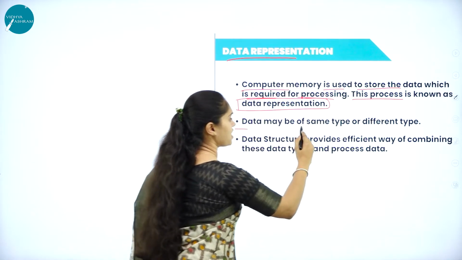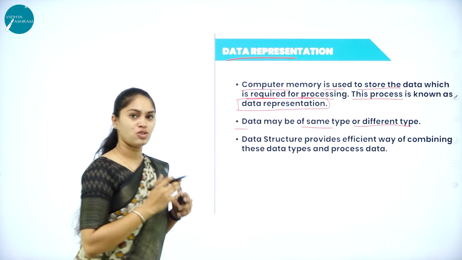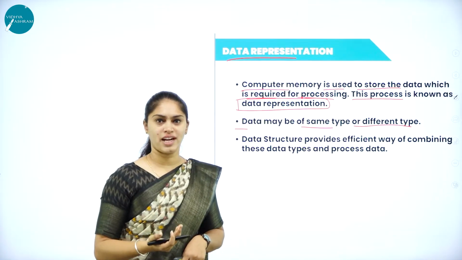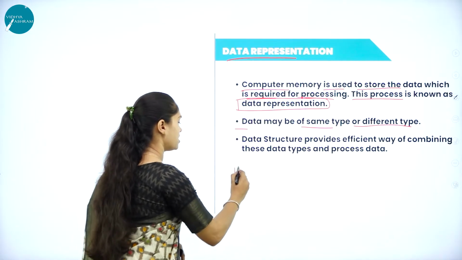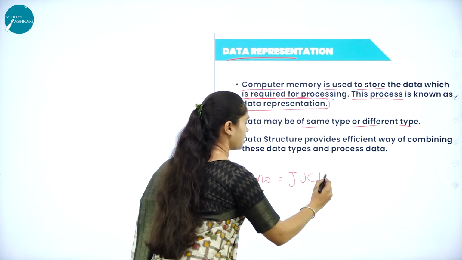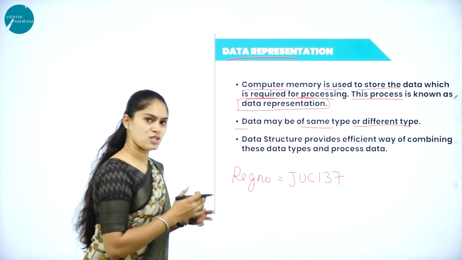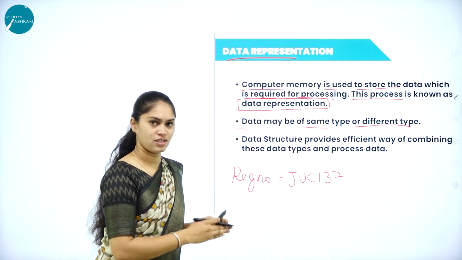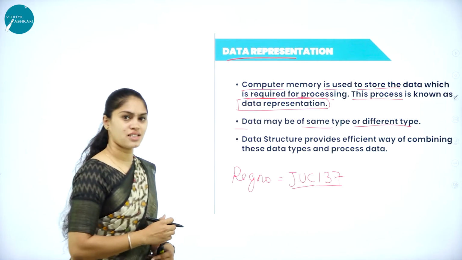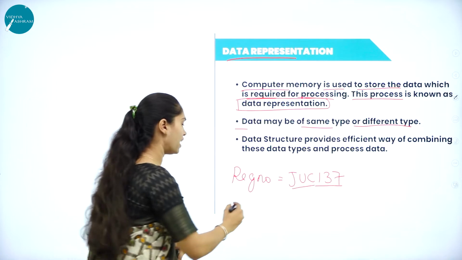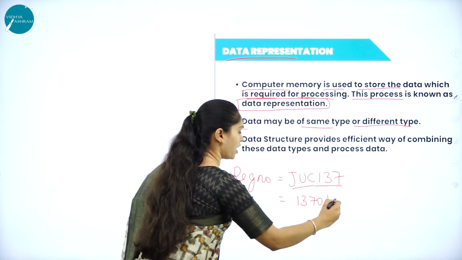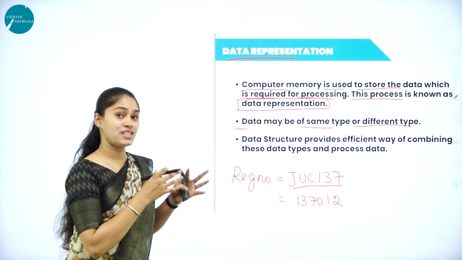Here data may be of the same type or a different type. So there is no restriction over the data. I can give the same type of data or different types of data. Let me take one example here. For a register number, I can give it as JUC137. Is it of the same data type? No, right? Because this is alphabet characters and this is numerals. So this is of different types. But if I consider the register number as 137012, then it is of the same type.